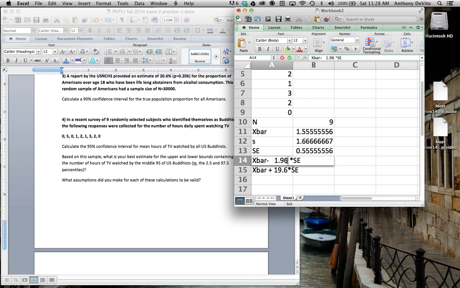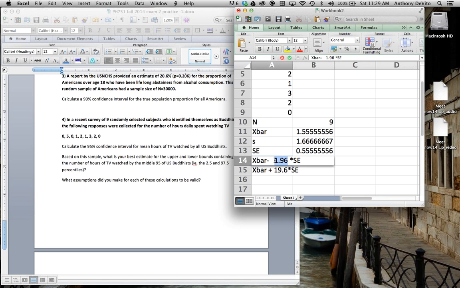So I have to use something other than 1.96. I have to make this margin of error, as it's often called, this number that I'm subtracting from and adding to the sample mean, a larger interval so that I accommodate that extra amount of error that I have from not knowing the population standard deviation.